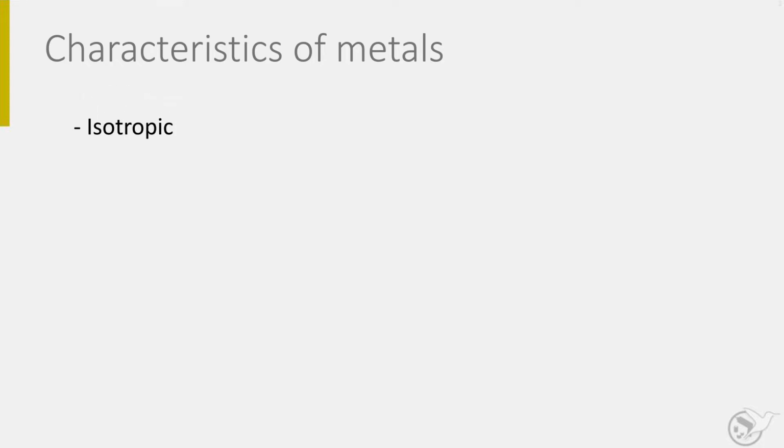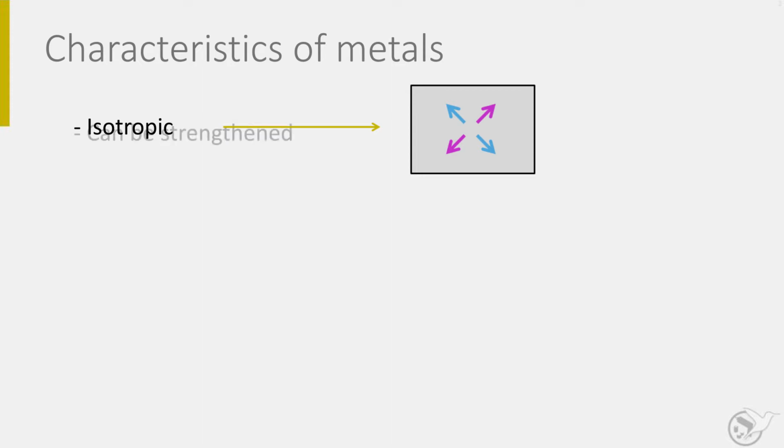First, its isotropic behavior. Isotropy means that the material properties are the same in all directions. This isotropy stems from the microstructure of the metal. It is a polycrystalline material with random orientation of the crystals. Second, metals can be strengthened easily. Alloying elements can be dissolved in the molten metal, thereby the properties can be influenced.